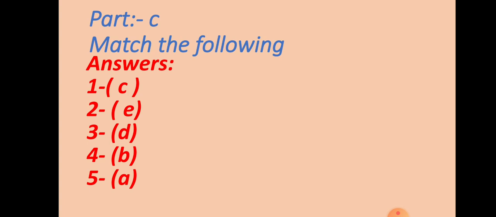You should match it with the correct word. From the left side, secularism is given. The right option is C. Secularism, you should match with promotes harmony.